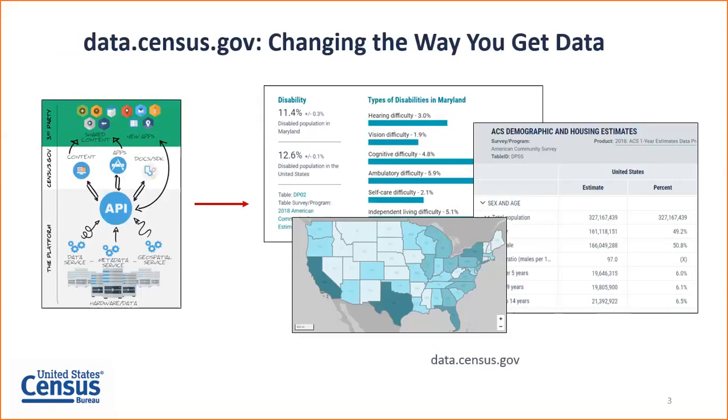So to go ahead and get started, if you're joining the call, hopefully you are already familiar with data.census.gov. As a reminder, everything on the site is powered in real time by the application programming interface. So this is what it shows you on the left-hand side. The API is at the heart of everything we're doing. What that means is as you navigate through the site, all of the data, tables, charts, maps, it's all being pulled in real time in order to feed that information on your screen in a user-friendly way. This also includes some sections of the filtering options in the geography filter. So we're going to show later on in the training how you can leverage that to your advantage.